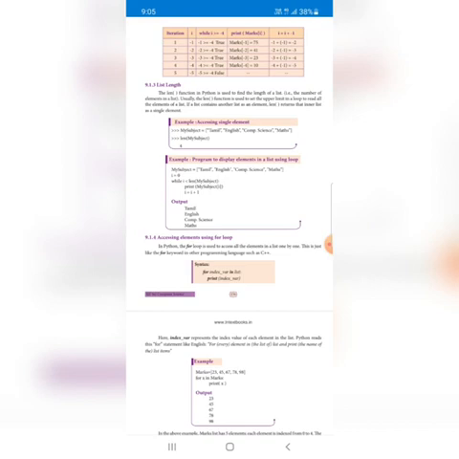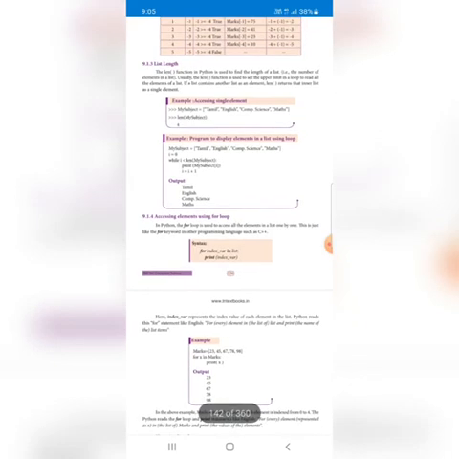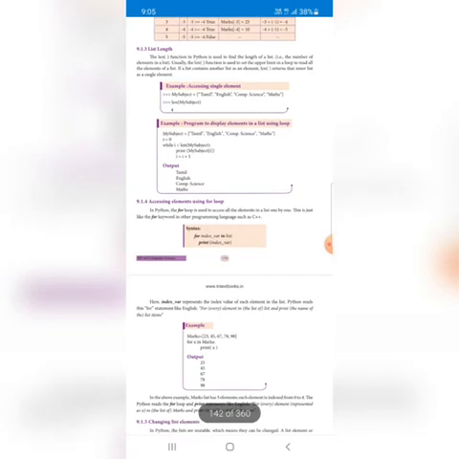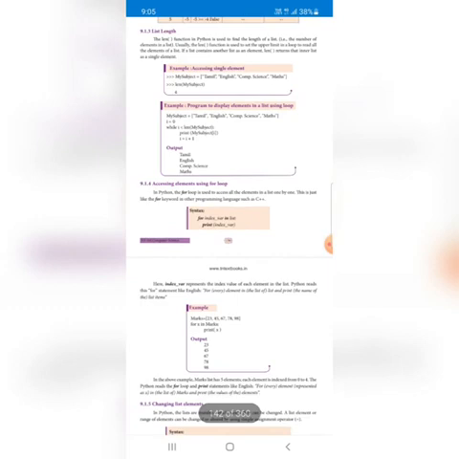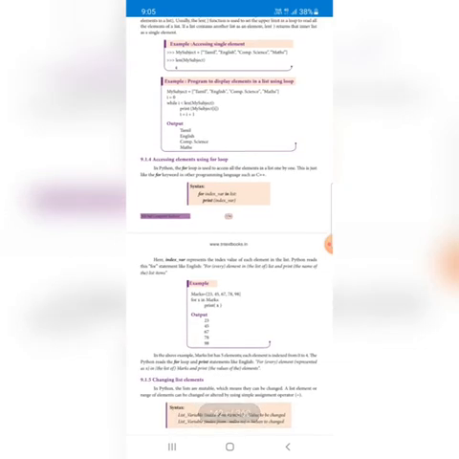Suppose len is one of the functions to find how many elements or values are there, in common, not only for the list. This len function we can use anywhere to find the length, that means the number of values stored there. We can use this len of my subject, that means the list name. The output is 4, right? 4 values are there. That means how many values there are, we can find with the help of len. And then another example is also there.